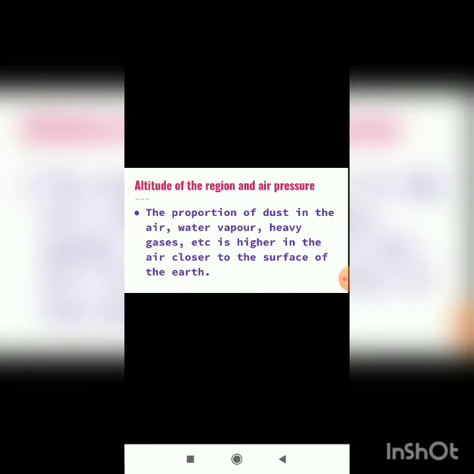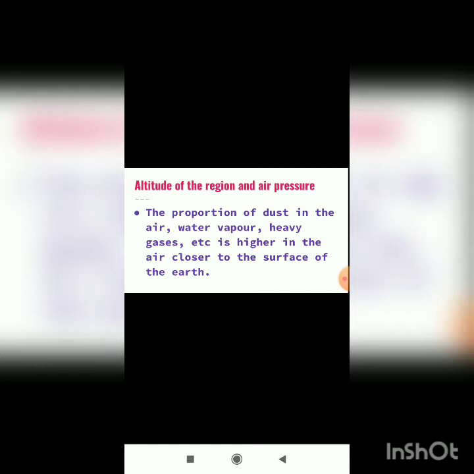Now one by one I will be explaining, students. Altitude of the region and air pressure. The proportion of dust in the air, water vapor, heavy gases, etc. is higher in the air closer to the surface of the earth. So what happens when the proportion of dust in the air, water vapor, heavy gases is very high in the air closer to the surface of the earth?